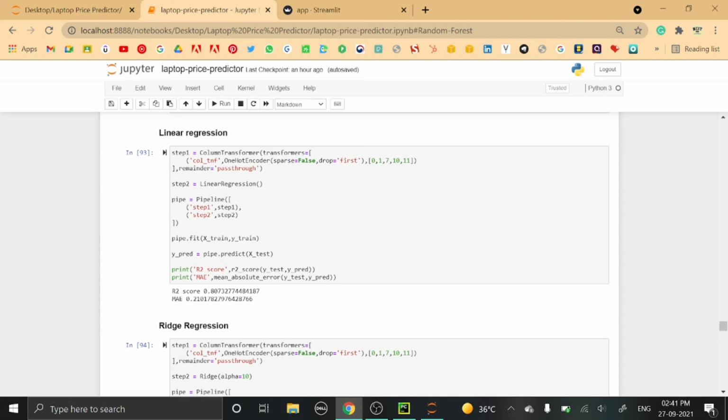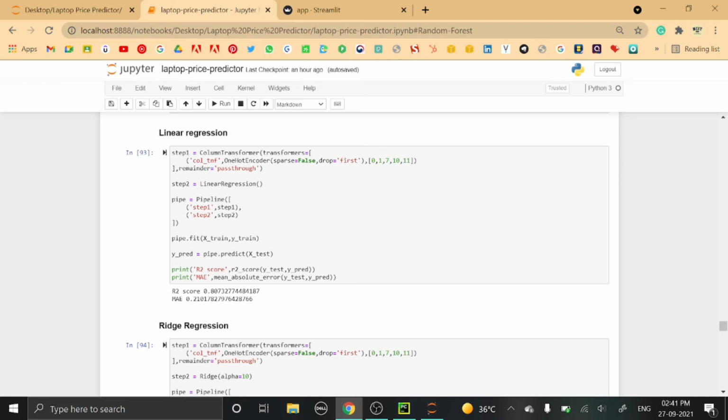So now this is step 1 in the entire pipeline. Here we are creating a column transformer, which is a transformer object for encoding. The parameter passed here is the transformer list, and in this as many column transformations can be done, but for now only one is needed, which is called tnf, and this will be one hot encoded.